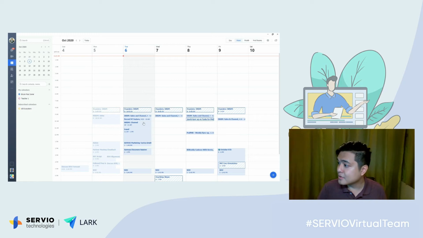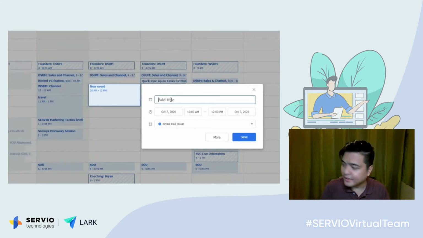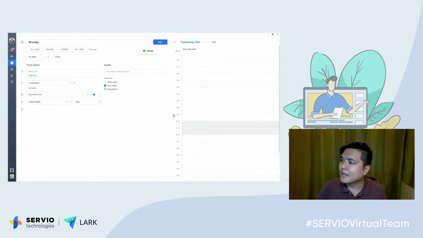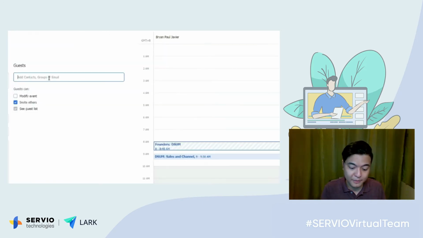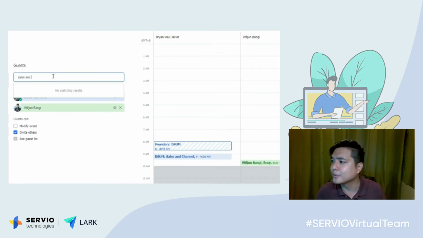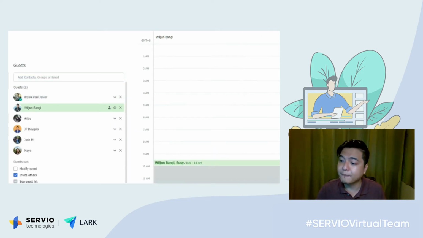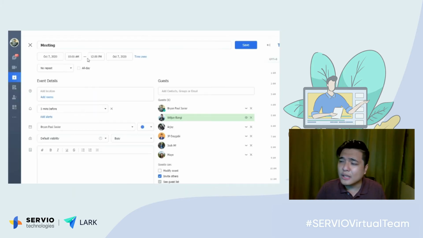It's easy to create a schedule. So for example, here I have a meeting. You just have to do that, and you can invite members to the meeting. You can invite specific people, or you can even add groups. So let's add the sales and channel group. If you do that, all the members of that group would already be invited. You can add a description, and if you have recurring meetings, you have an option to make it recurring.